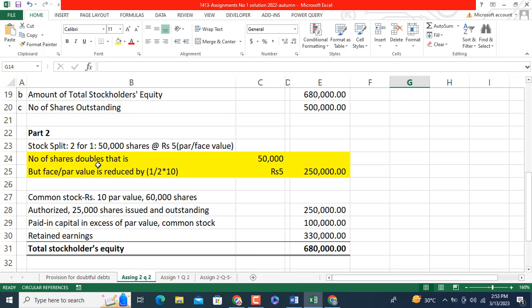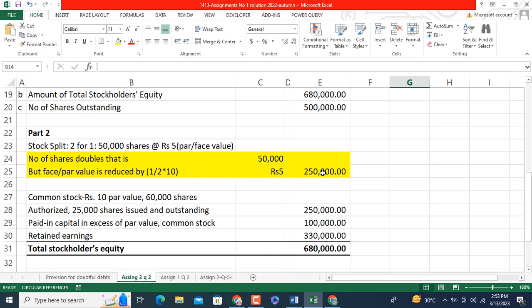So the number of shares doubles, that is 50,000 shares. Before it was 25,000 shares, now it is double, but at the same time the par value has been reduced to rupees 5. So when you multiply 5 with the 50,000 shares, it comes to 250,000, the total amount of the outstanding shares.